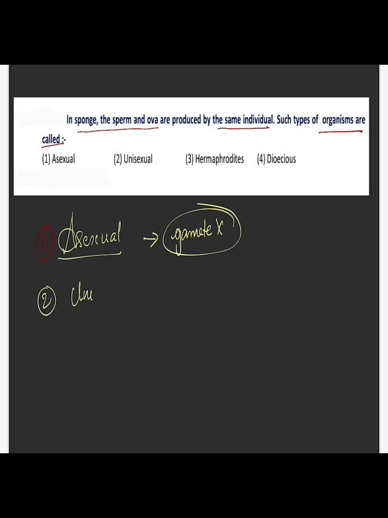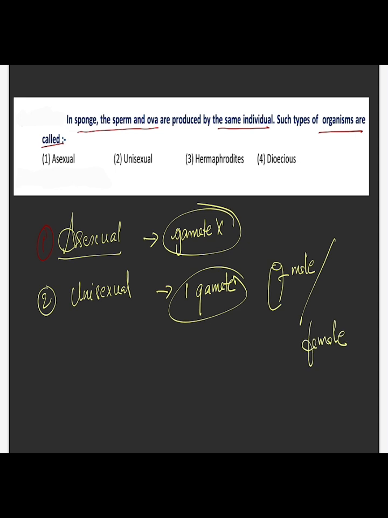And the second one is, they are unisexual. Unisexual means an organism that only produces one type of gamete. Either the organism can produce a male gamete or it can produce a female gamete. It cannot produce both. So unisexual is also not the correct answer.